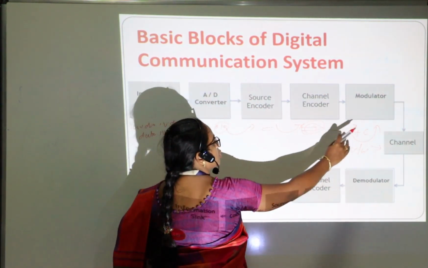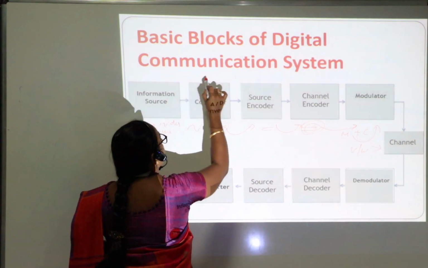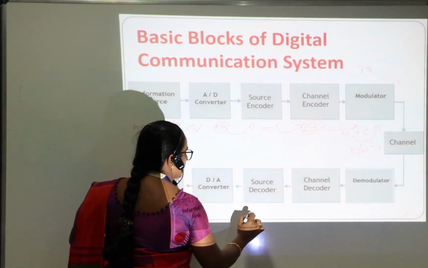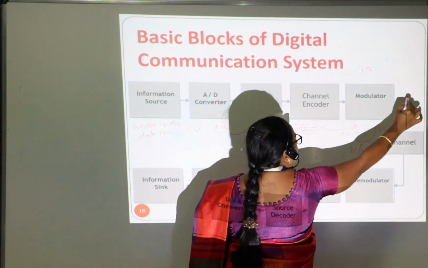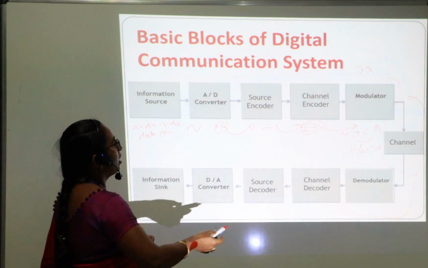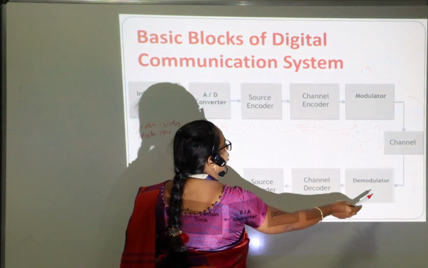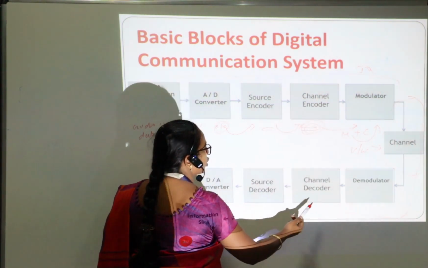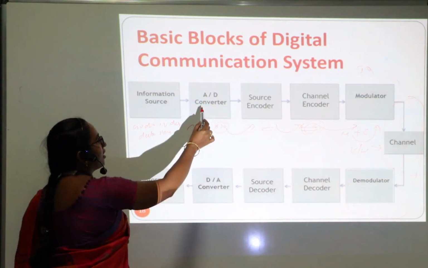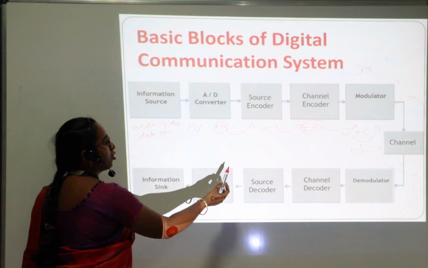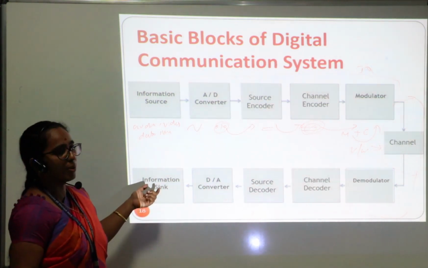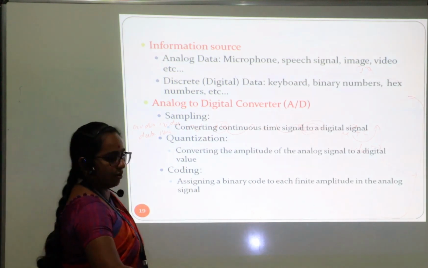The reverse process is done at the receiver side. These all come under the transmitter side. These all come under the receiver side. This is the channel side. Here we have a modulator and a demodulator, a channel encoder and a channel decoder, then a source encoder and a source decoder. Here we have an A to D converter, and here we do the reverse process, a D to A converter. Finally, we have the information source.